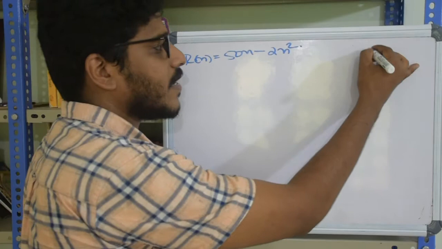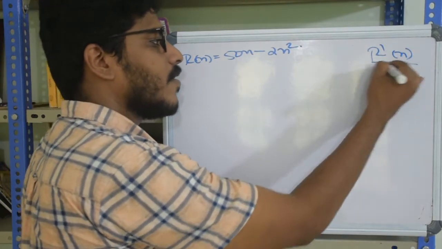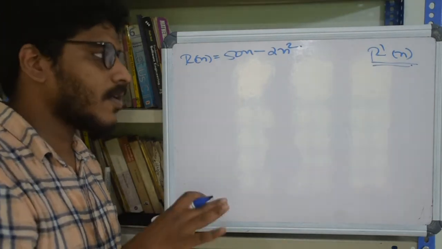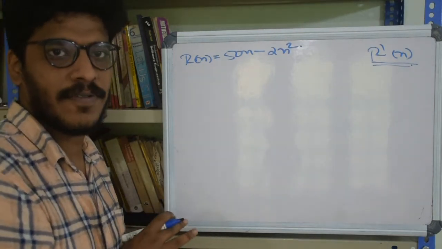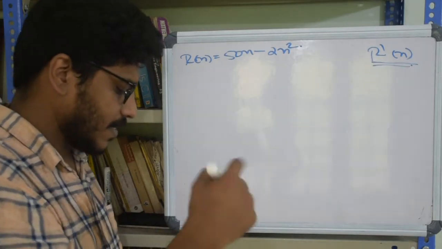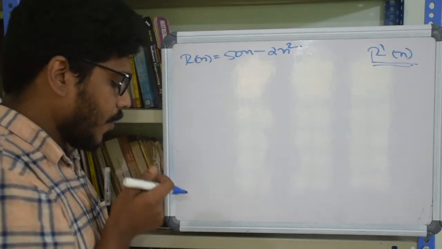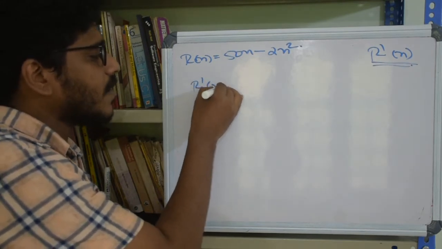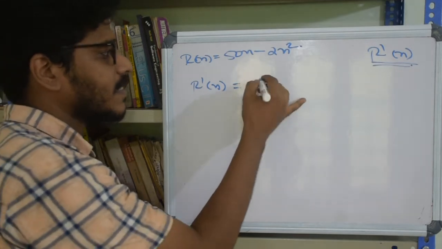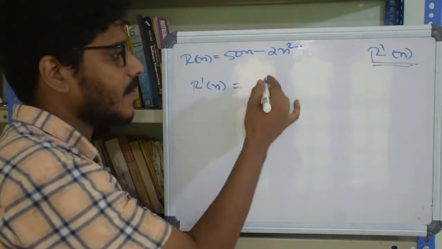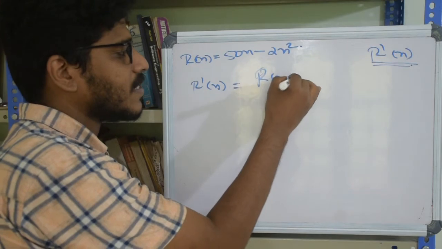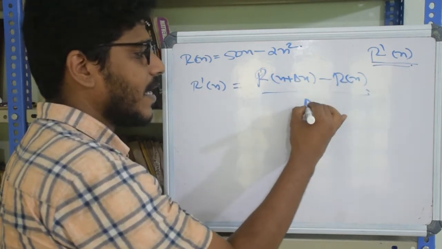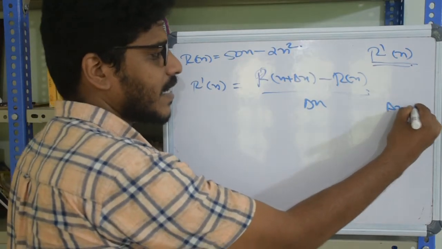So we need to find the derivative R dash of x. We know how to find the derivative of this function. We have certain techniques, but for now we will use the formal definition of derivative, using that limit. R dash of x is defined as the limiting case of R of x plus delta x minus R of x divided by delta x as delta x goes to 0.